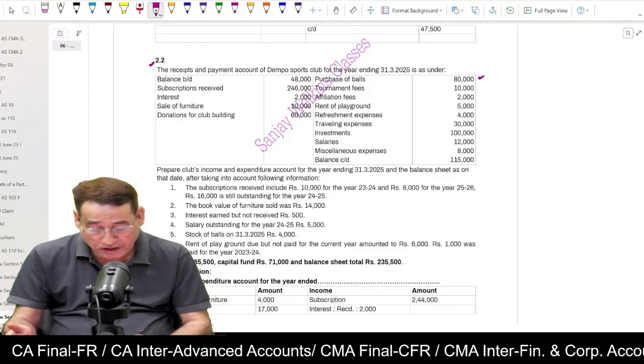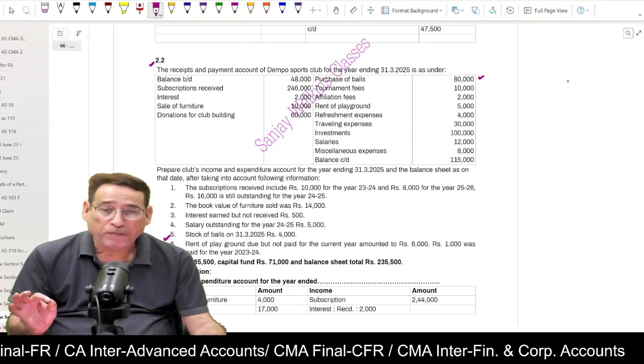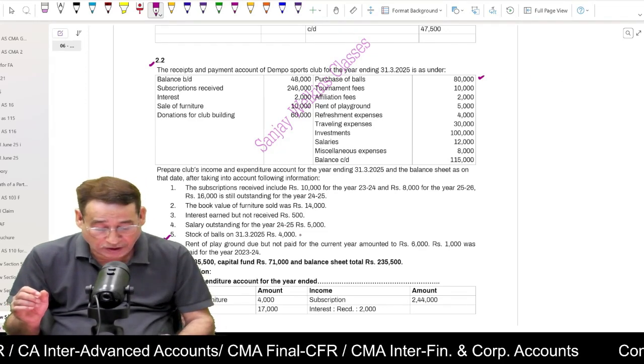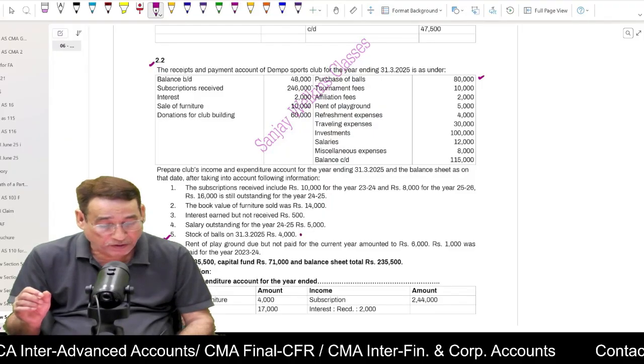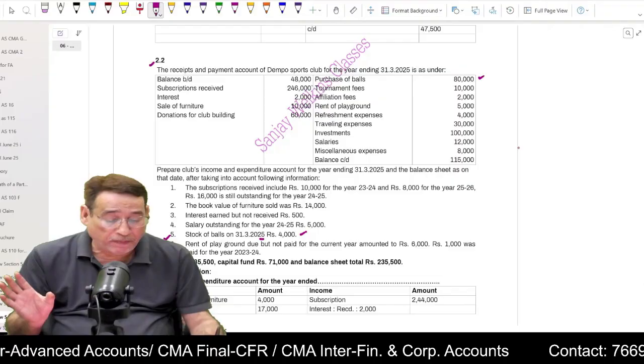Now below, there is some information: stock of balls is given. So I will prepare a stock of balls account. I will write the opening balance because it is given, stock of balls in the beginning was 4,000. Sorry, at the end, this is the closing date, so the closing balance is given.